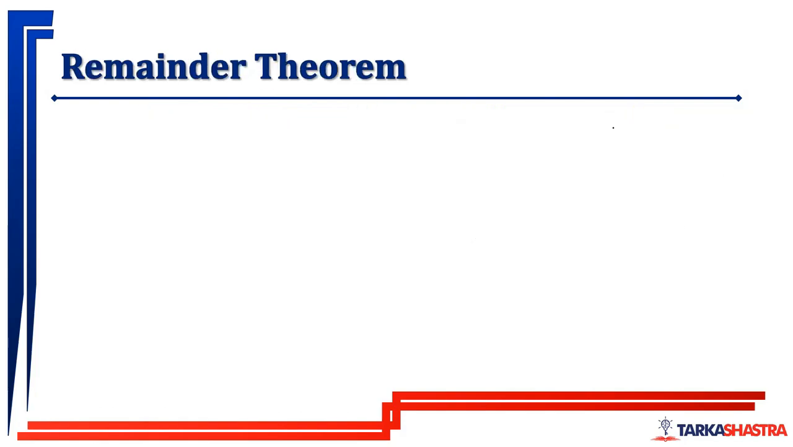What does the remainder theorem say? (a+b)^n when divided by a leaves the remainder of b^n. Okay. Now understand how this will happen.